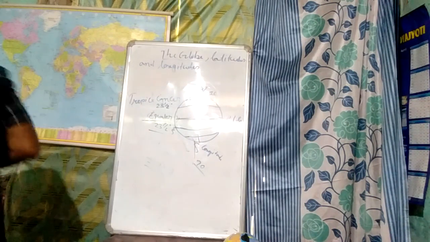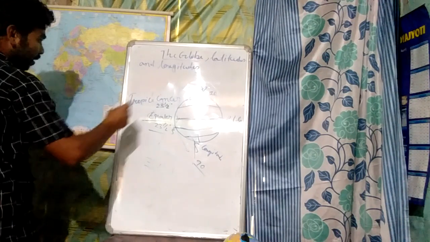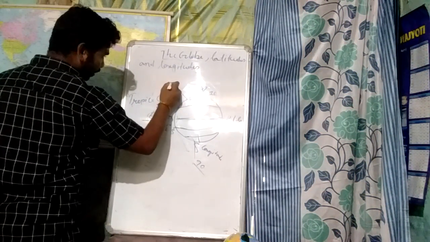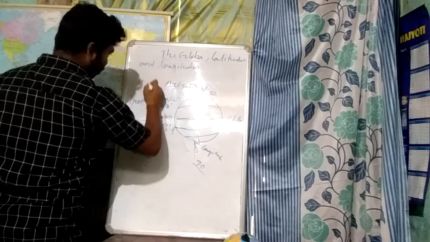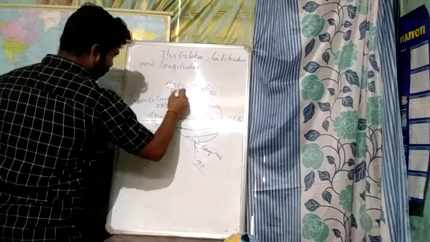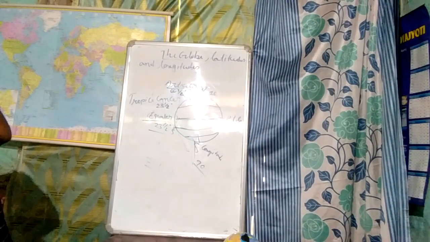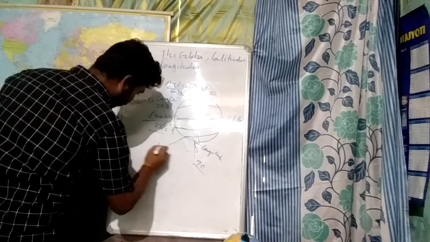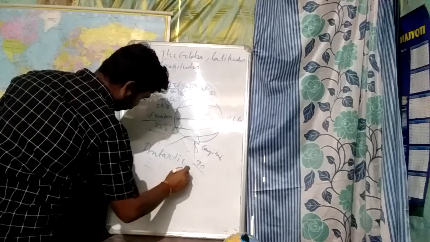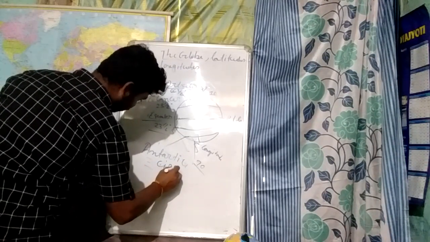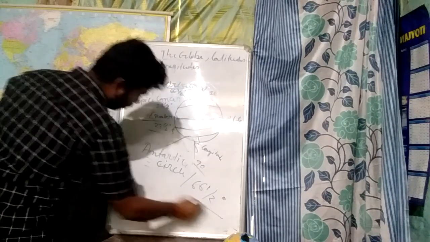This line is known as the Arctic Circle, at 66 and a half degrees, and this is the Antarctic Circle, also at 66 and a half degrees.